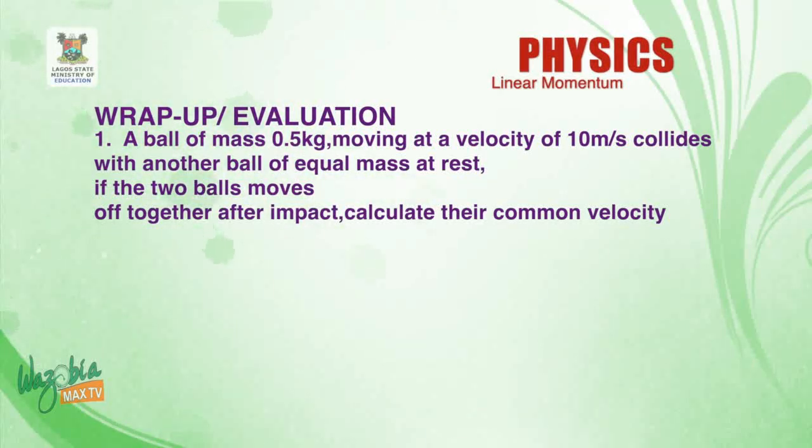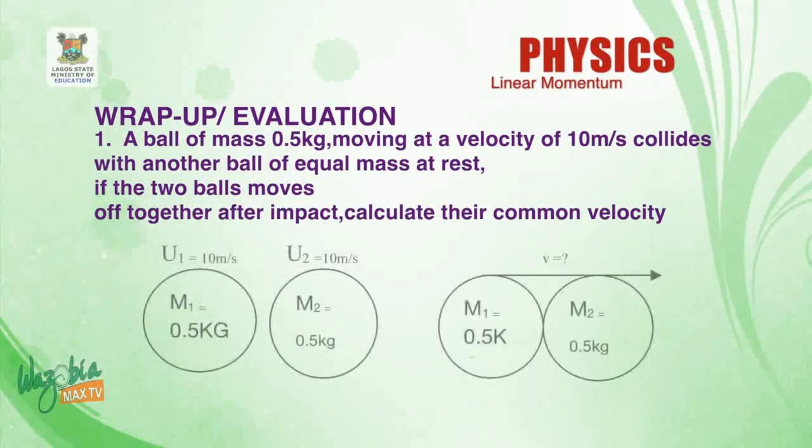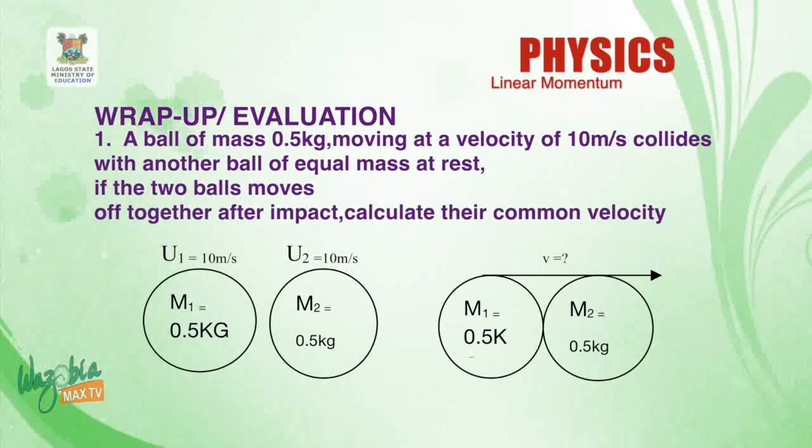That means the second ball is at rest while the first ball is moving with a velocity of 10 meter per second. If the two balls move off together after impact, calculate their common velocity. That means they want us to calculate the common velocity they possess.